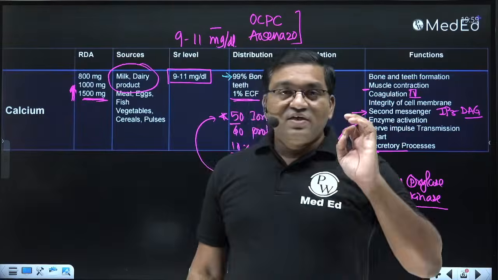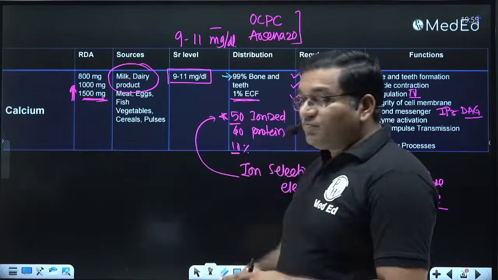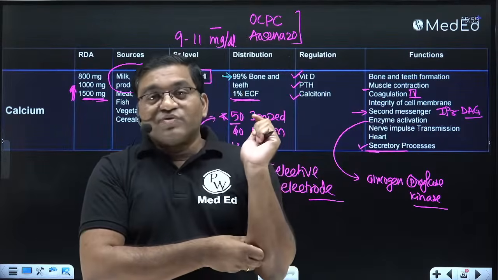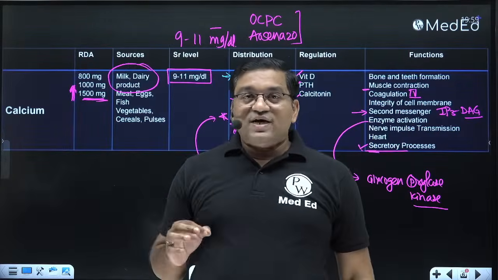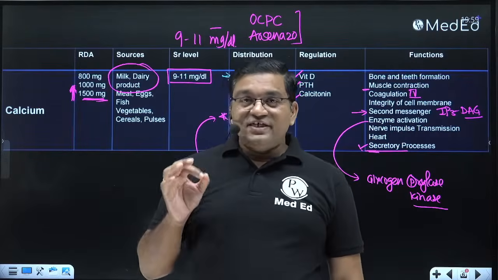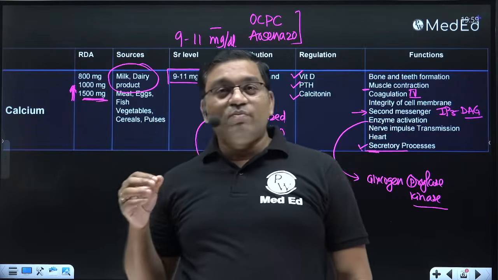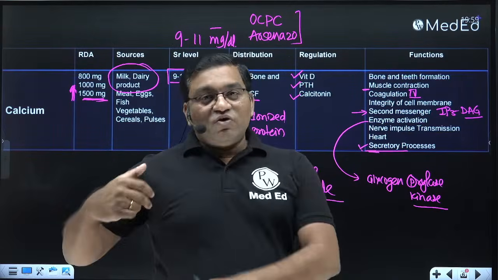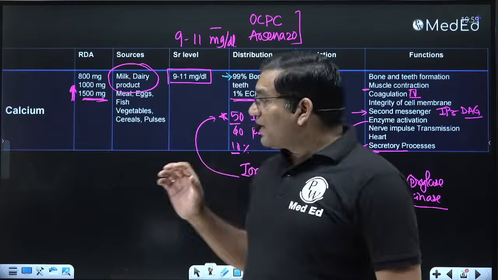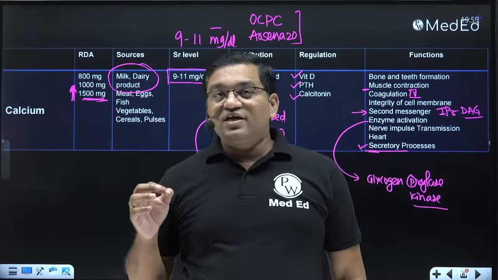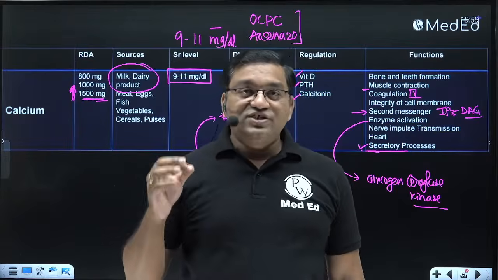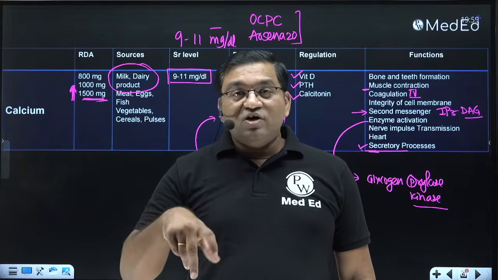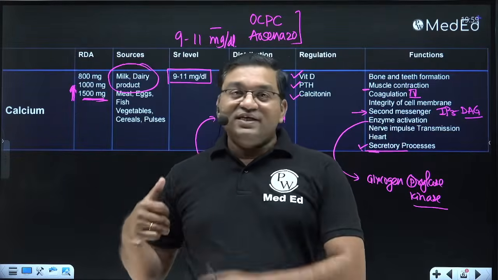And which case is related with calcium? That is mainly tetany, that is carpopedal spasm, the typical position of the hand when the serum level goes below 6 milligram per deciliter. Now this carpopedal spasm is a medical emergency and it is treated with a 10% calcium gluconate bolus dose, 10 ml of 10% calcium gluconate bolus over a period of 10 minutes, followed by an IV maintenance drip of calcium.